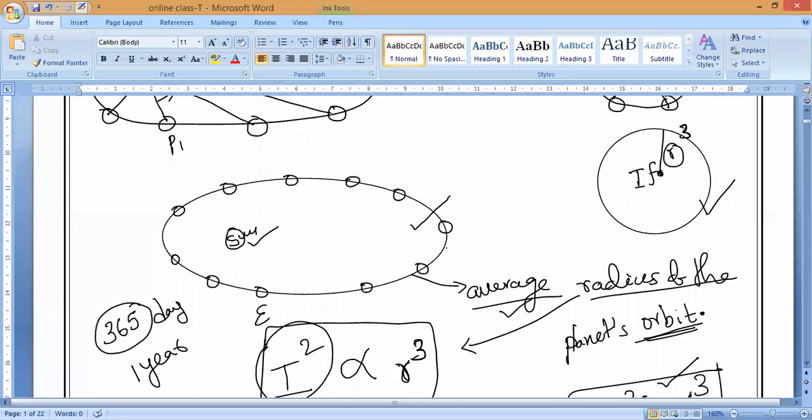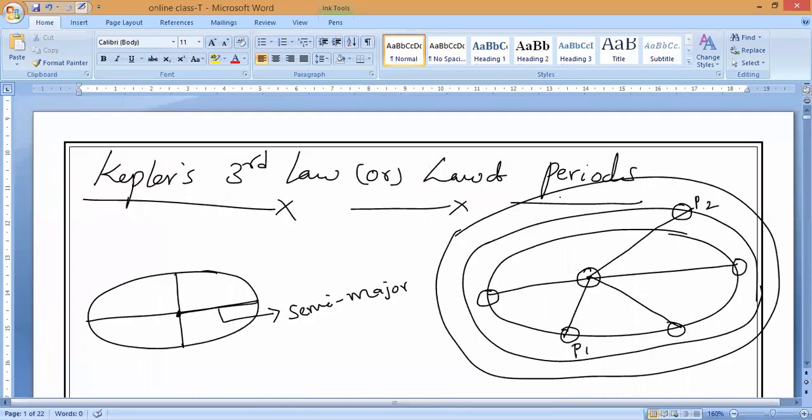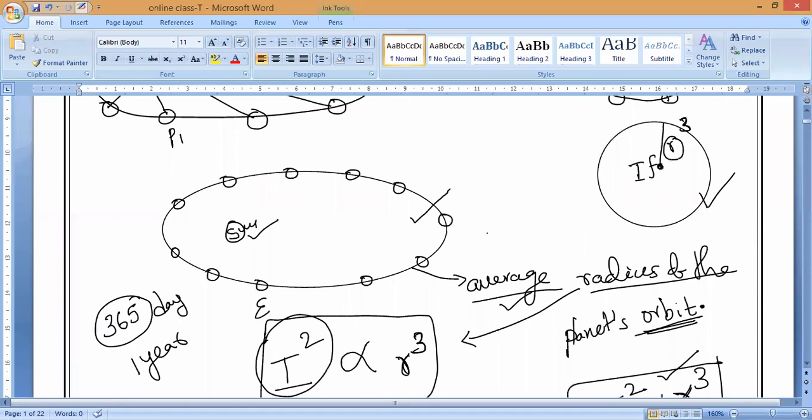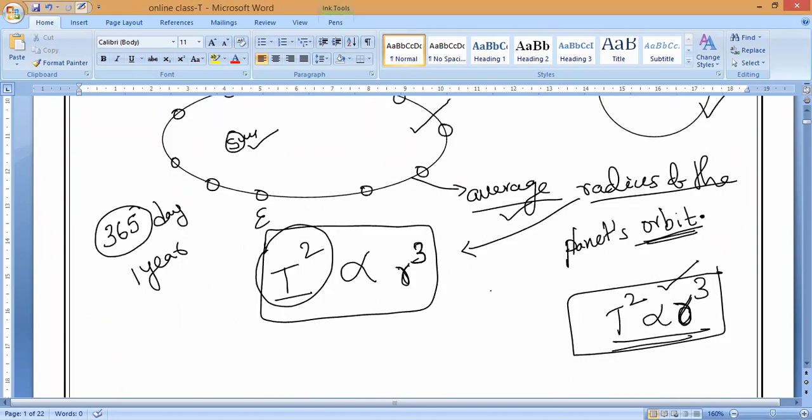We are going to explain Kepler's third law, which is also called the law of periods. So everybody write the heading Kepler's third law, also called the law of periods. Mahalakshmi, do you understand? Sai, Shruti, Manya and Samaya. Yes, sir.